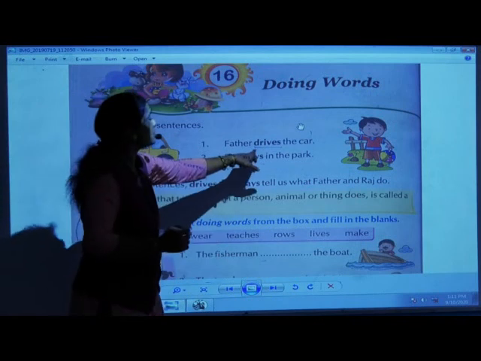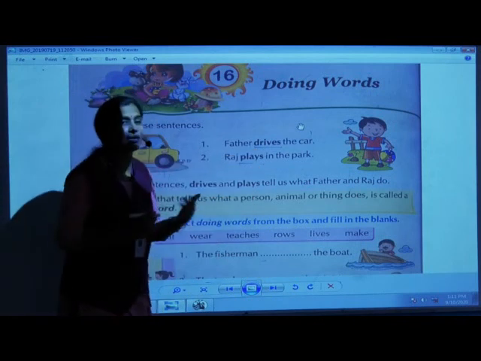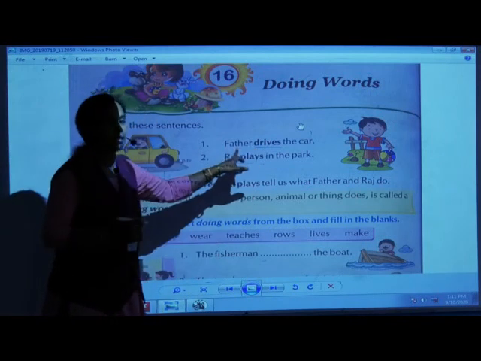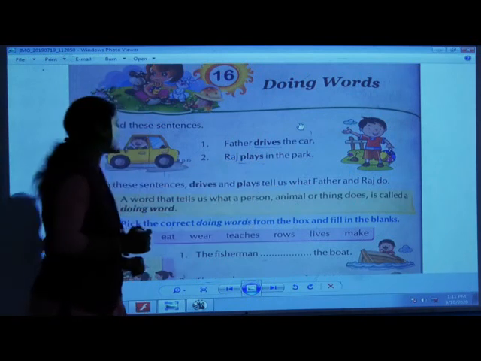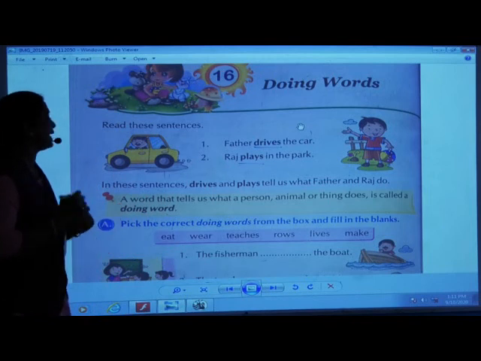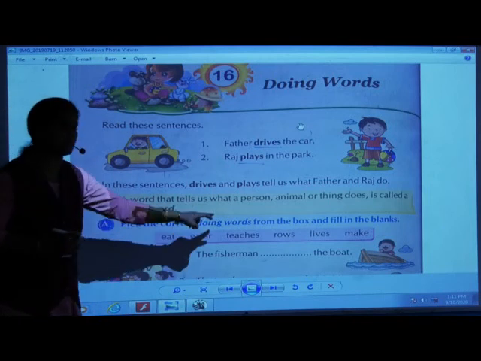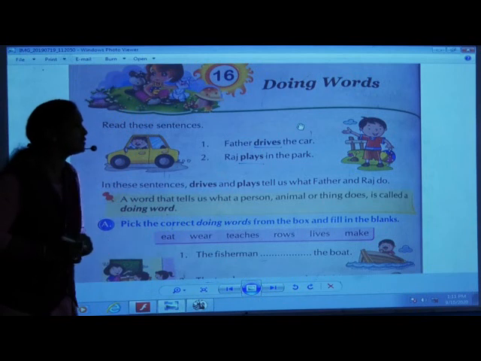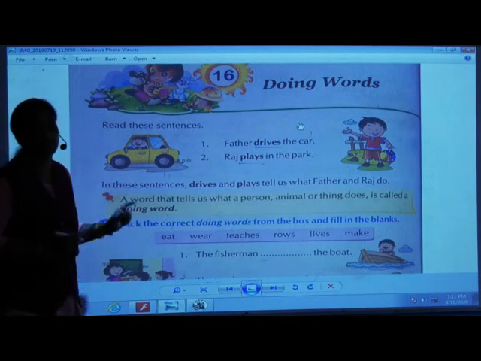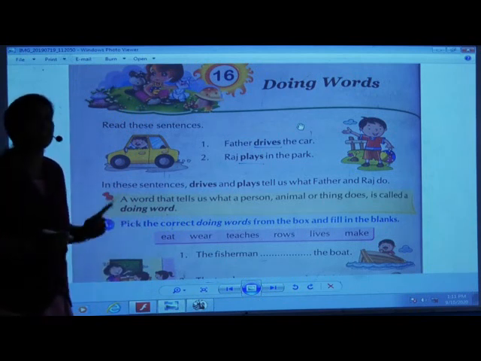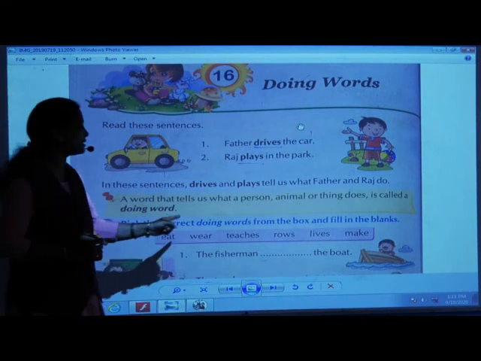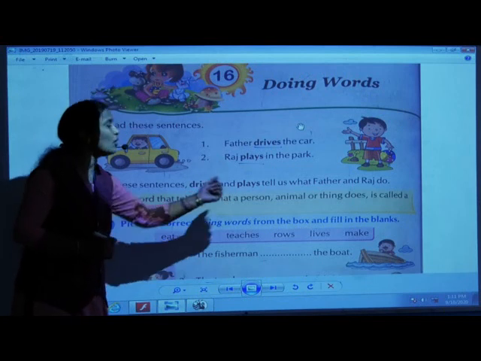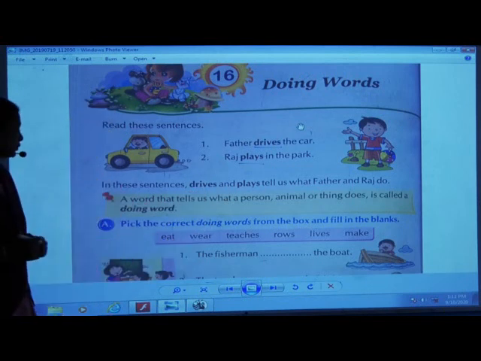Father drives the car and Raj plays in the park. A word that tells us what a person, animal or thing does is called a doing word. Now this is the definition of a doing word.